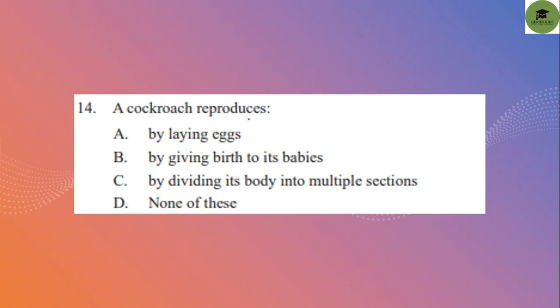A cockroach reproduces by laying eggs. Option A is the correct answer.